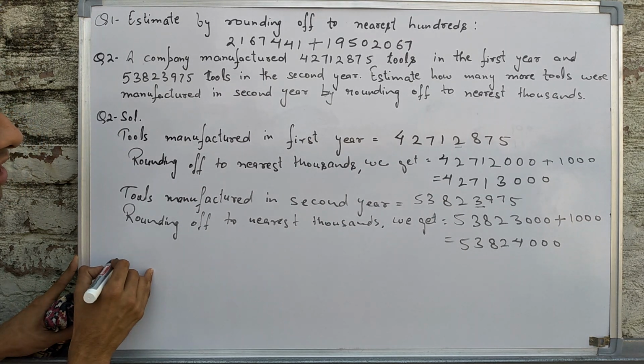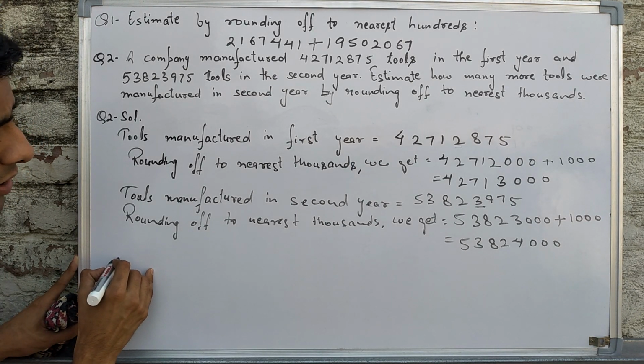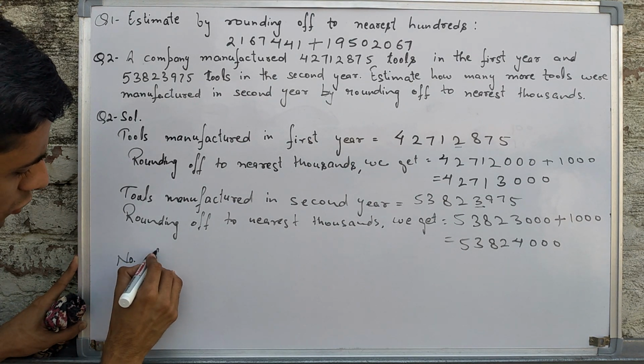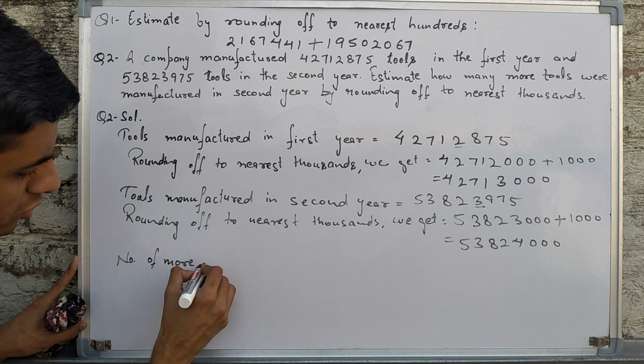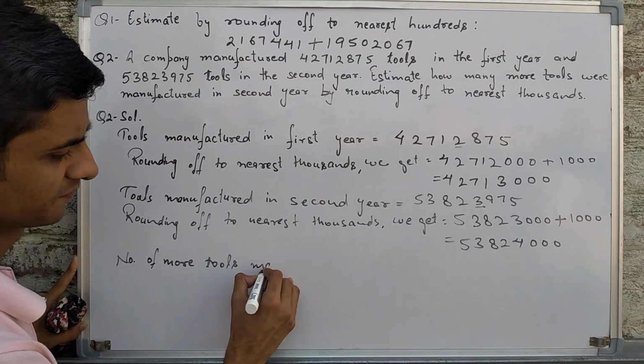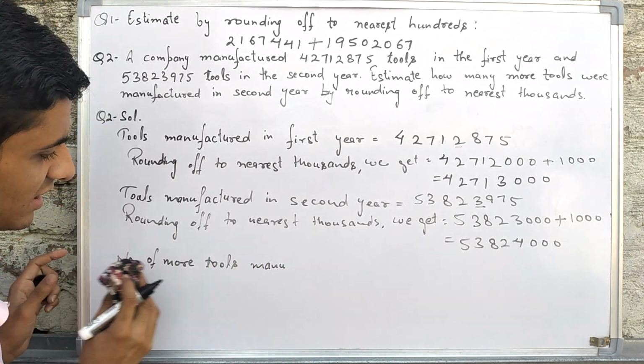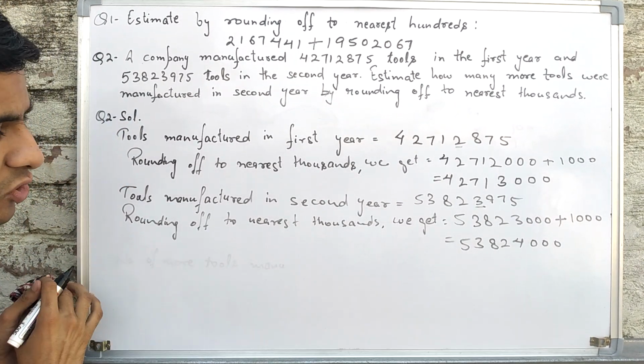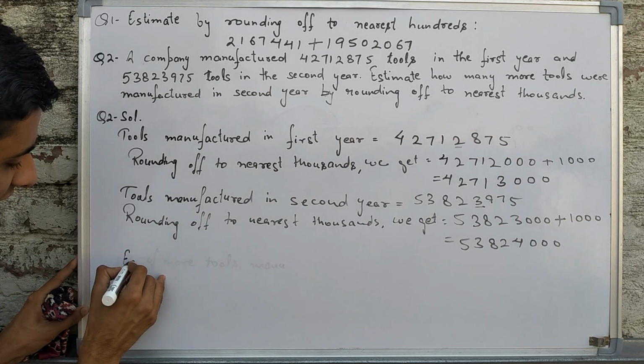Therefore, number of more tools manufactured, okay, we can write estimation for, because we are not finding actual value.